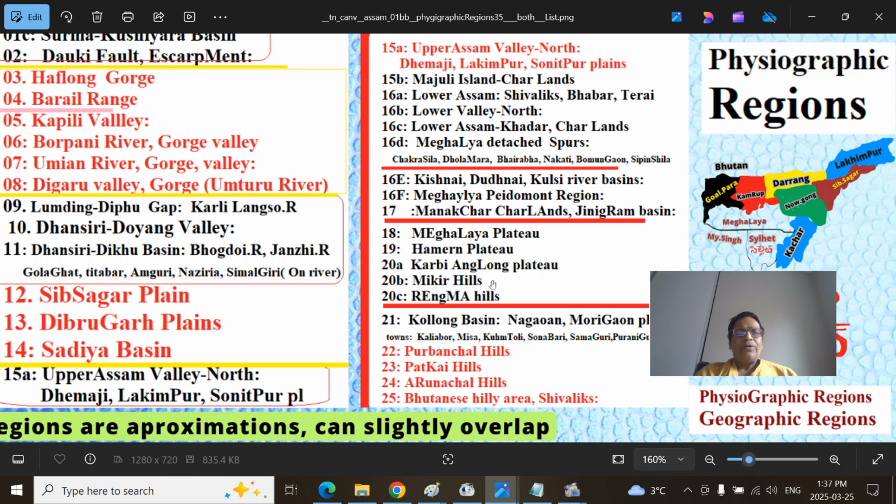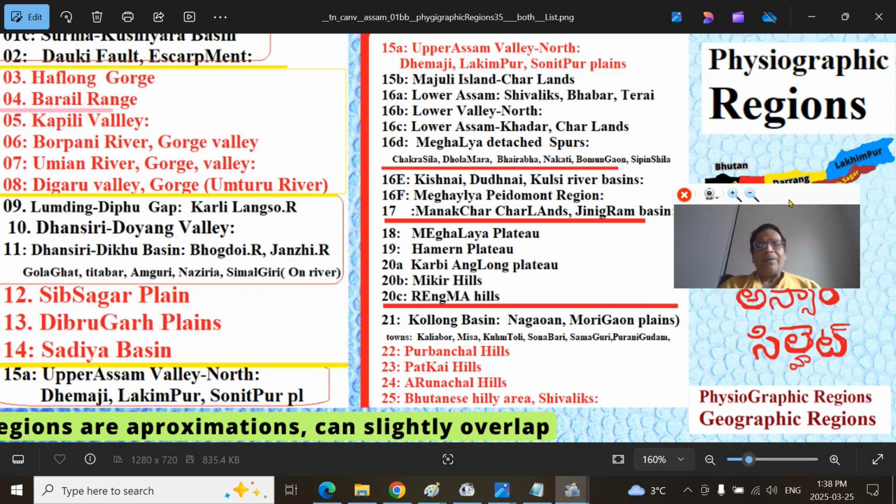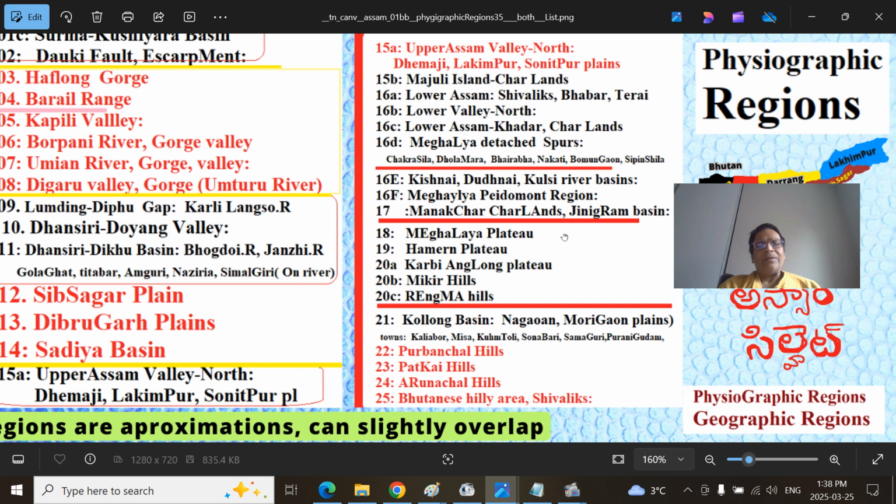So we looked at the Meghalaya Plateau and the Hamren Plateau, that's the western part of Karbi Anglang. The Karbi Anglang Plateau is the eastern part, separated by the Kalang Basin, essentially the Kapili River Basin, with the Mikir Hills in the northern part close to Kaziranga, and the southern part the Rengma Hills. Then the Kalong River Basin: north of this, in the Golaghat and Jorhat region, there is a branch of the Brahmaputra called Kolong.